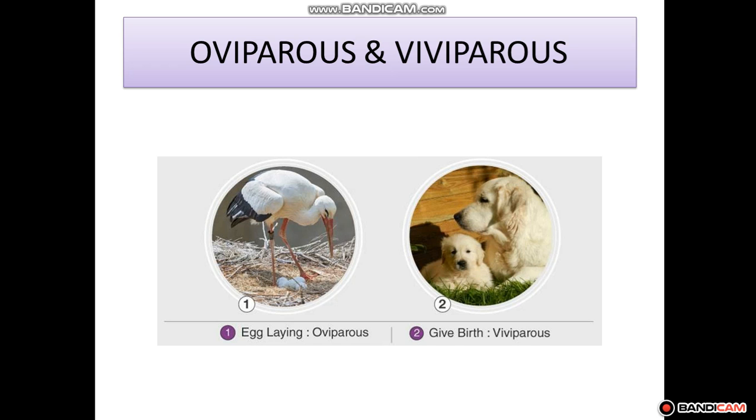The eggs of a few animals are easy to collect because their mothers lay eggs outside their body. These animals from which we have collected the eggs are examples of oviparous animals, but you would not be able to collect the eggs of dogs, cows, cats. This is because they do not lay eggs. The mother gives birth to the young ones, and these are examples of viviparous animals.